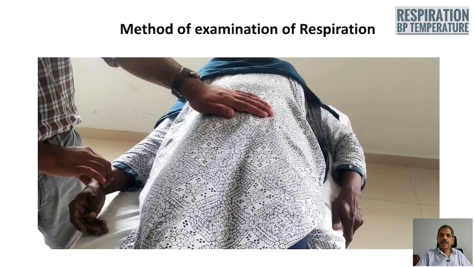This is the way to examine the respiration. You palpate the radial pulse with the right hand, and the patient will think that you are still examining the pulse, and therefore she may not be aware of the respiration being observed, and the respiration will not become irregular. The left hand you place over the abdomen and note the rise and fall. The rise and fall constitute one cycle of respiration. You count the rate of rise of the abdomen, and that will give you an idea about the rate of respiration.